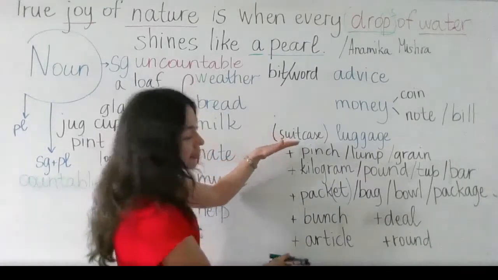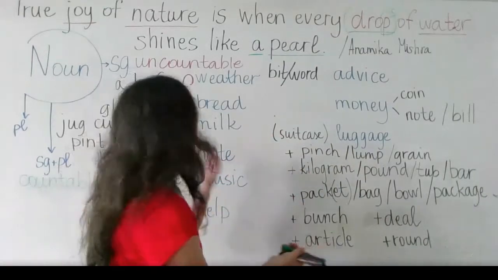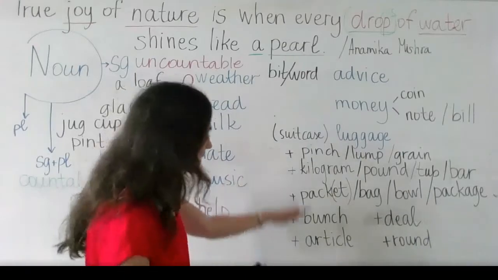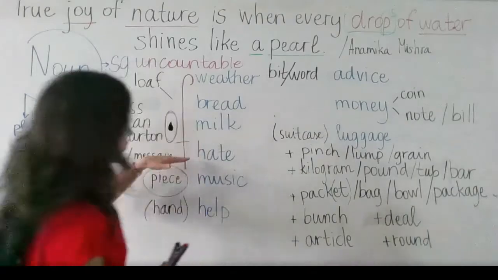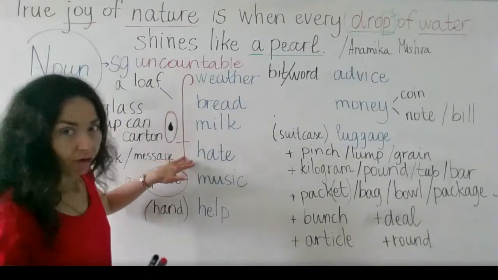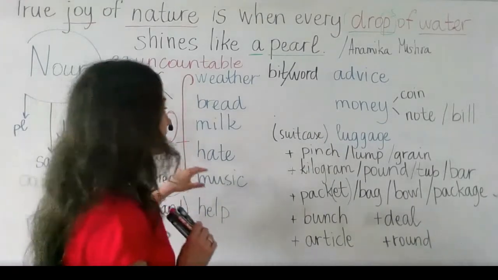Here you have some other words which we can use with uncountable nouns. So I've written them here, and I'll give you examples. And don't forget, we always use of in these phrases.